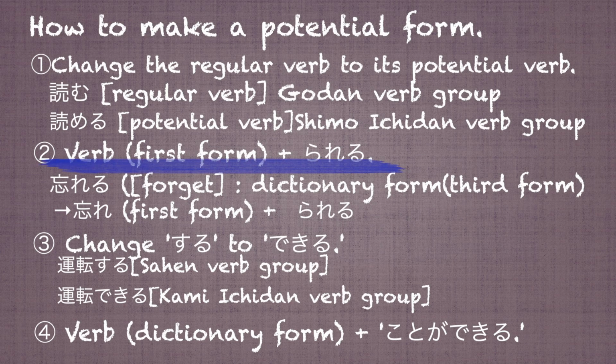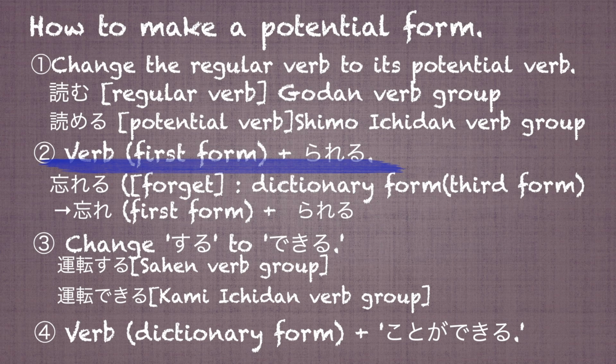In the second principle, we need to put the られる after the verb in the first form of the verb conjugation table. For example, in the case of using the verb 忘れる, we put られる after the verb in the first form. 忘れる is classified under the 下一段 verb group.